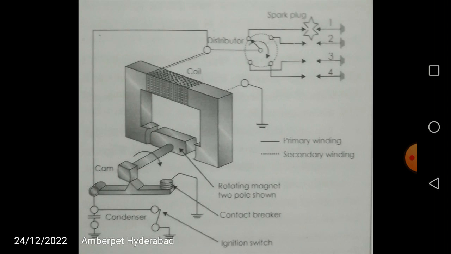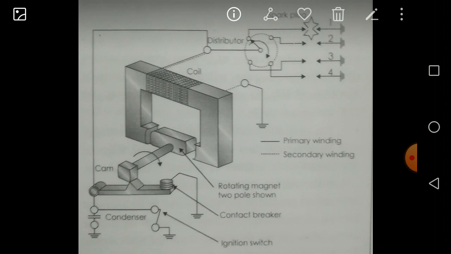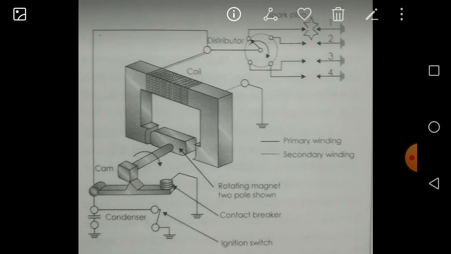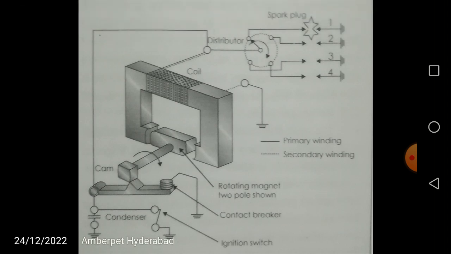Coming to the magneto ignition system. In the battery ignition system, we have a battery which supplies the current, a DC current required for the generation of the spark. But here in the magneto ignition system, all other components are same, but only your battery is replaced by a magneto, which is a self generator of DC electricity. Friends, the functioning and the important jobs of all the other components except magneto are same. So here the work of the battery in the battery ignition system is done by a magneto in the magneto ignition system.